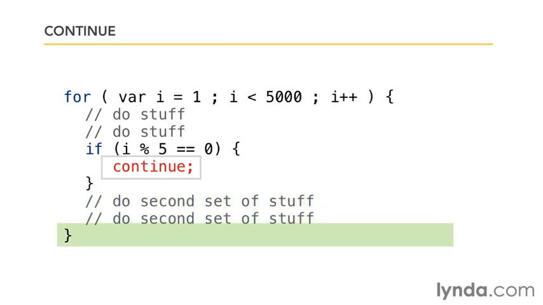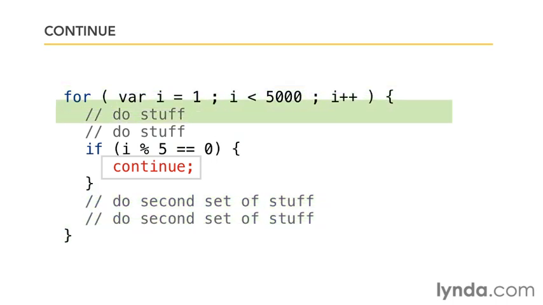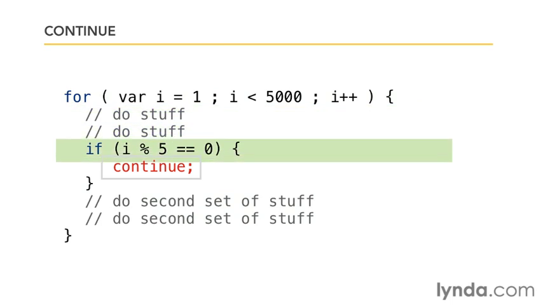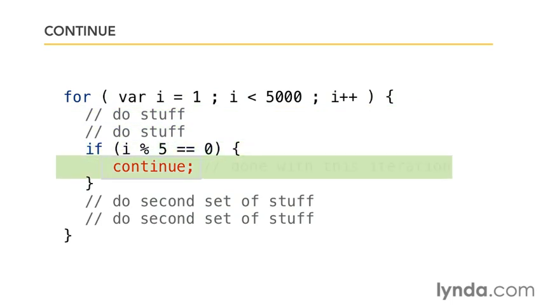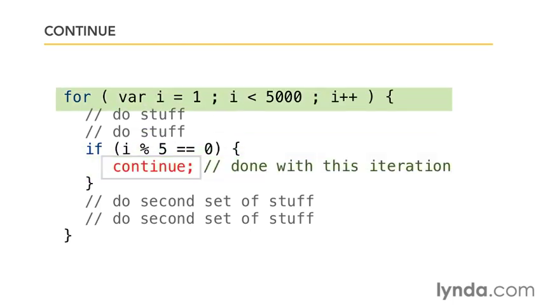Now, at some point, again, we'll jump back. We'll check it. We'll start processing, but if ever at any point I actually hit the word continue, that doesn't mean jump out of the loop. It means jump back up and check the condition again. Don't continue any further with this iteration, just this one. We're not done with the entire loop, but we're done with this time around. So we jump right back up, check the condition again, and then start to process. So continue moves us back up to the top. Break moves us out beyond the bottom of the loop.